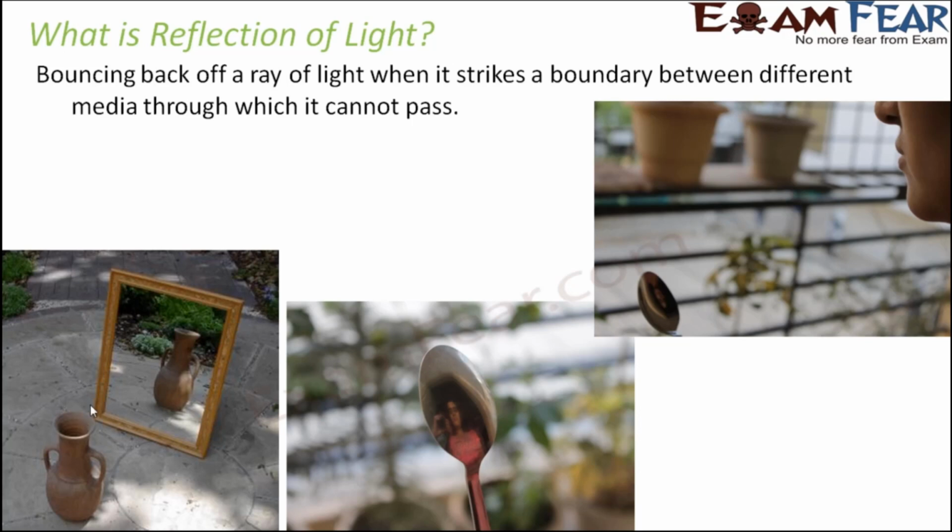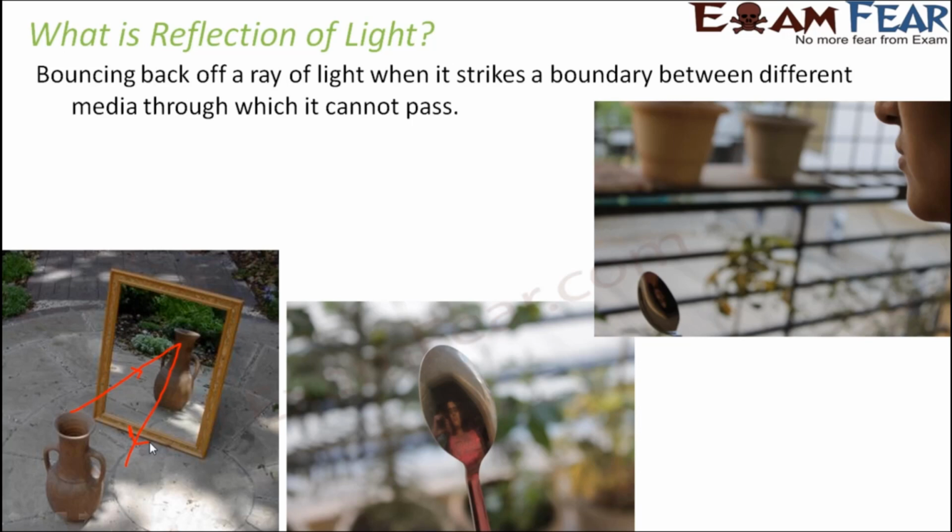So let's talk about this flower vase. Now this is an illuminated object. So when light from some other source, maybe from the sun or from a tube light or a bulb, falls on this object, it will send the light on the mirror. So when the light from this object falls on the mirror, what happens? The light gets reflected back. So when the light gets reflected back, this reflected light reaches our eye, and that is why we are able to see this image which is being formed on the mirror. So this bouncing back of light is known as reflection of light.